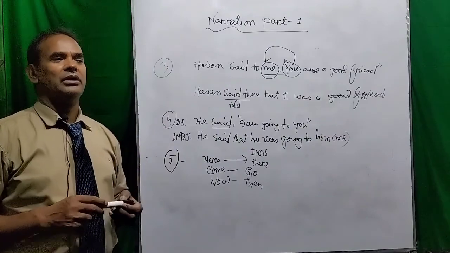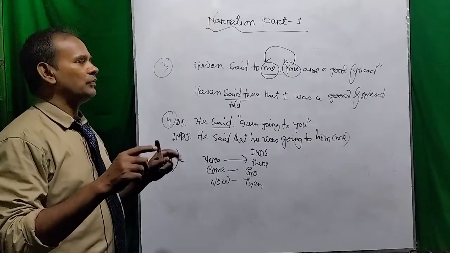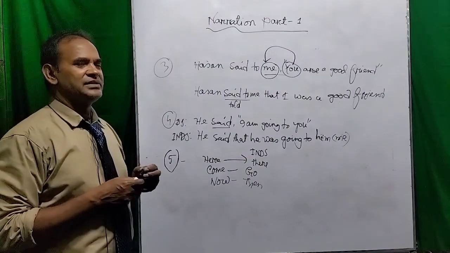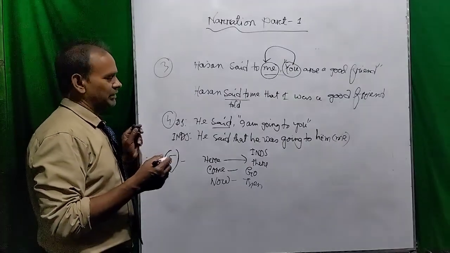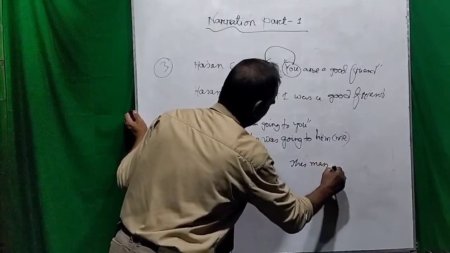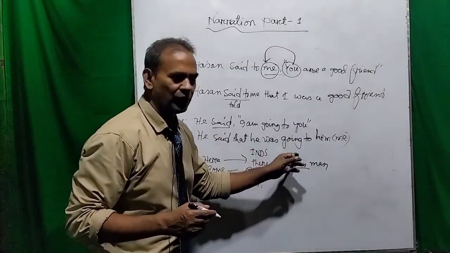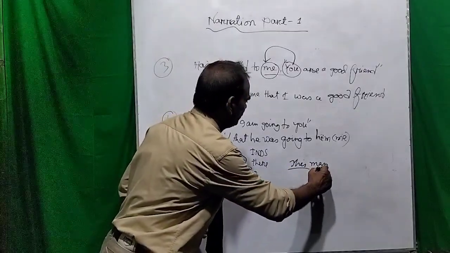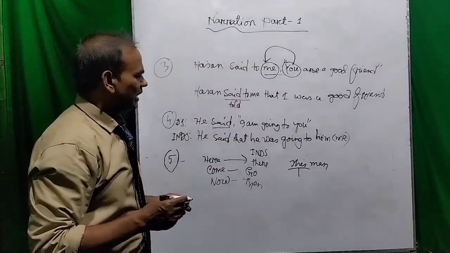Suppose a word looks like a pronoun, but it takes place before a noun, then that will be treated as an adjective. Suppose this man. Physically, this word this looks like a pronoun, but you see it has taken place before the noun man, so it has been used as a demonstrative adjective.